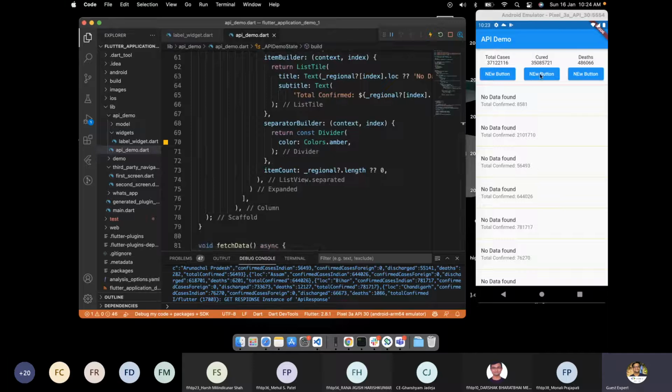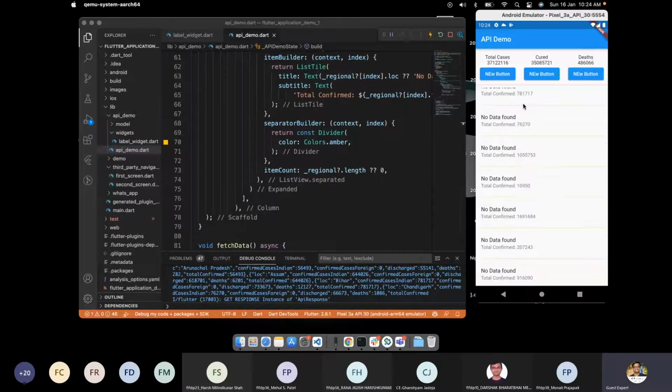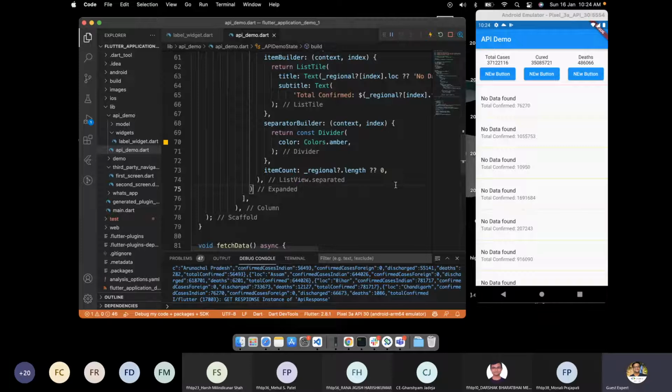Now, when any button gets clicked, I just want that data, not the total confirmed. I need data of cured, I need data of death, and I need the data of total cases from the particular month-wise. So how can I do that?